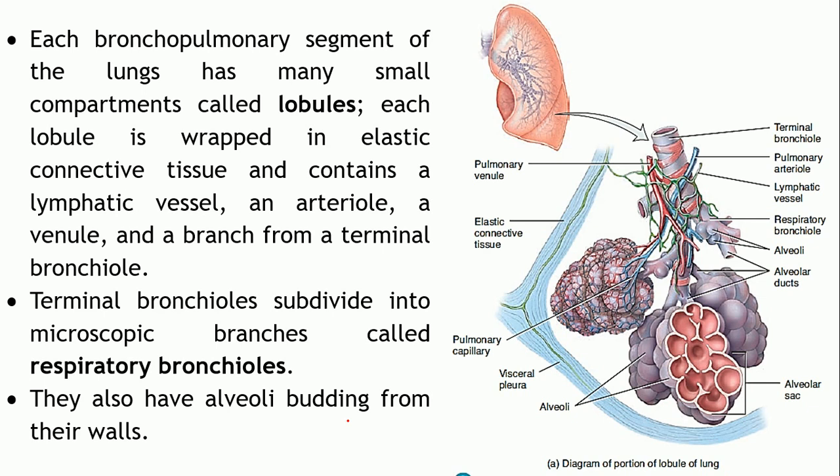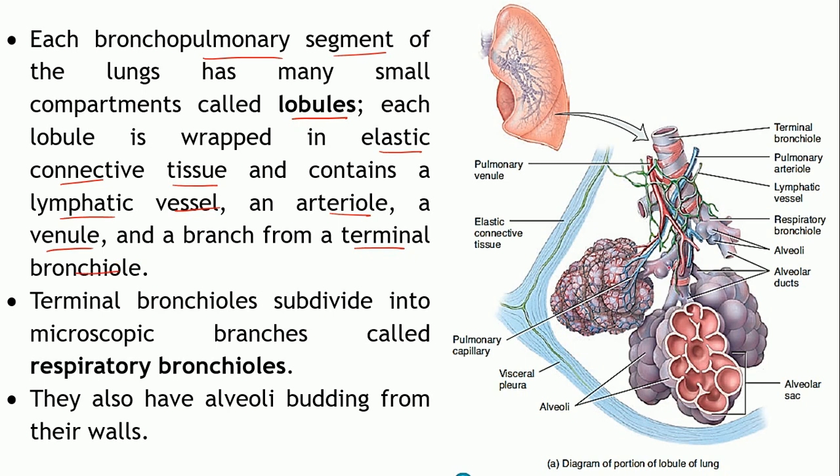Now, each bronchopulmonary segment is further divided into small compartments. Many small compartments will be present within each bronchopulmonary segment to which the tertiary bronchi is supplied. So, these segments are known as the lobules. Each lobule is wrapped in elastic connective tissue. It will contain a lymphatic vessel, arteriole, venule and a branch from a terminal bronchiole.